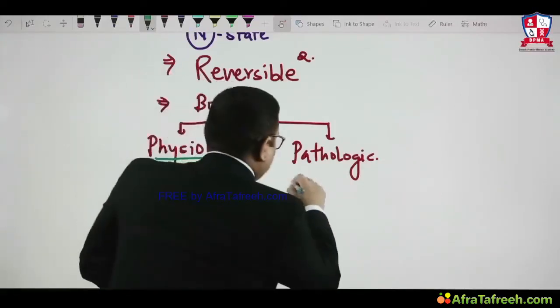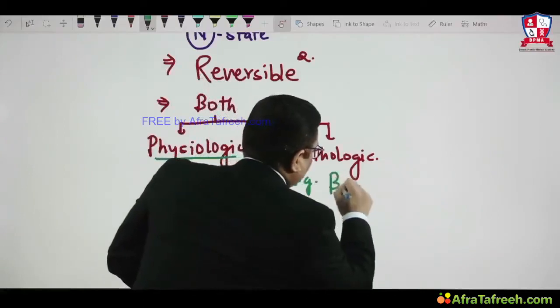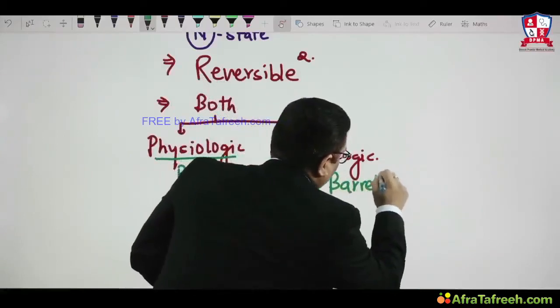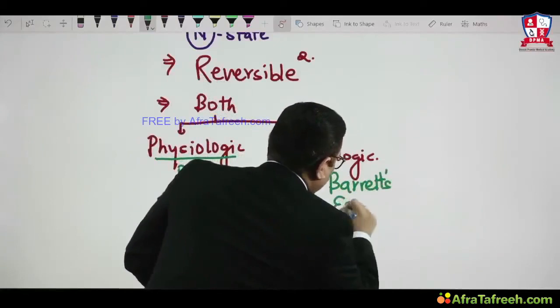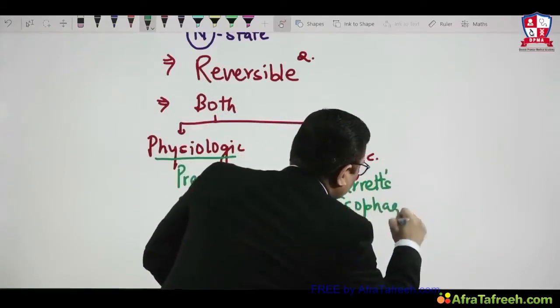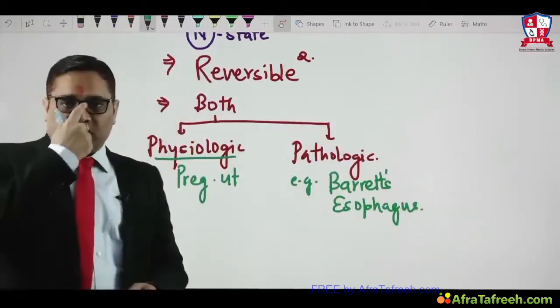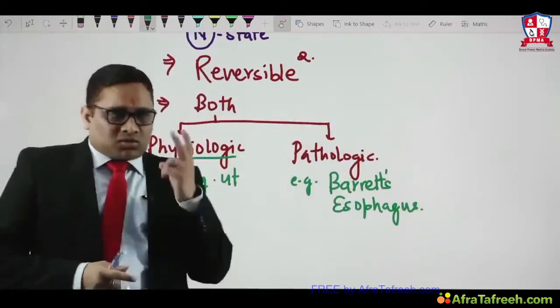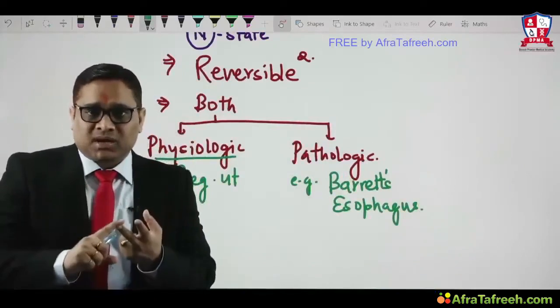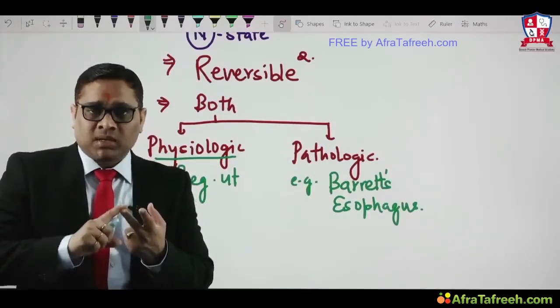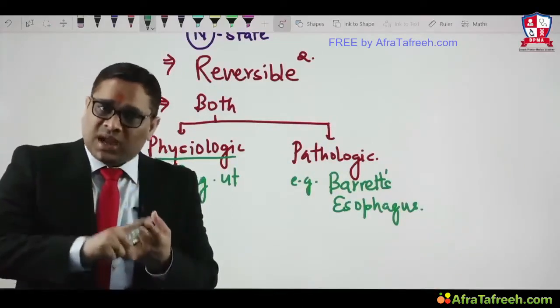And for a pathologic example, I will give you the example of Barrett's esophagus, right? We will discuss Barrett's esophagus later. But just for the sake of understanding, what I wanted to tell you are these two important things. Cellular adaptations are completely reversible, number one, and they can be both physiologic and pathologic.